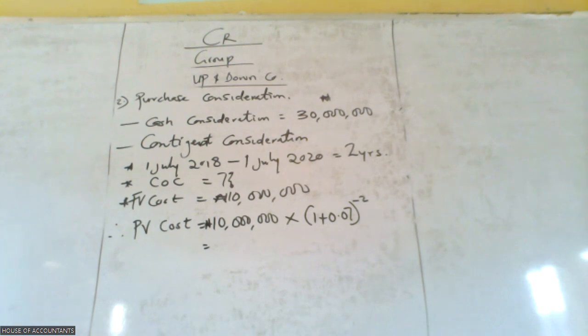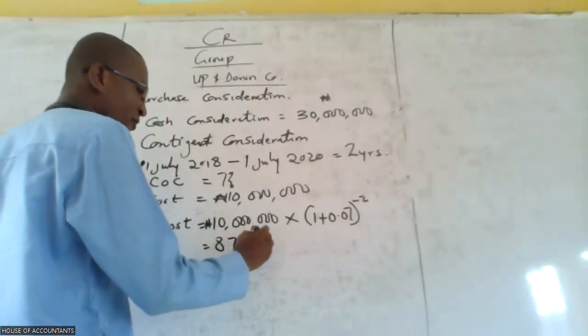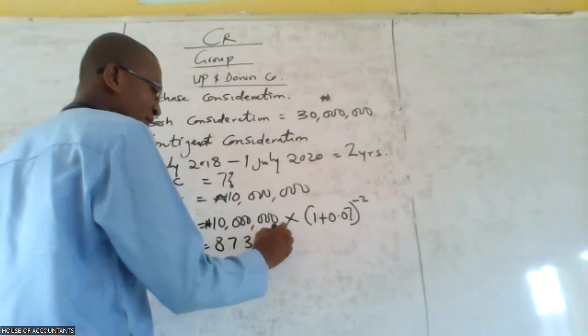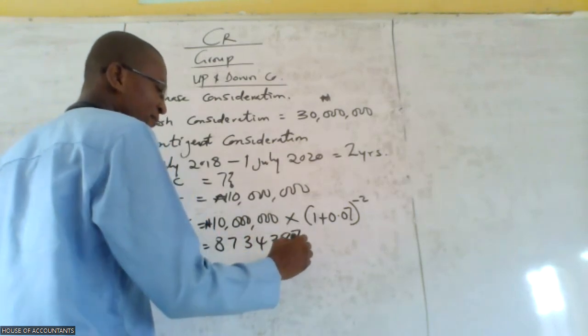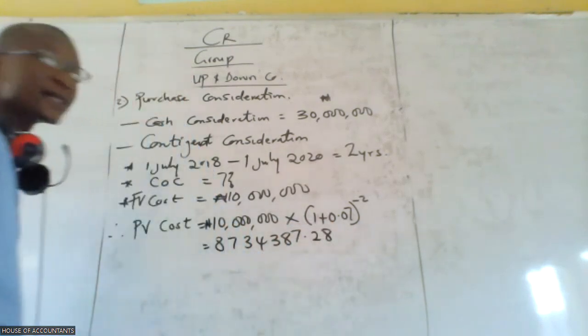3 million, are you sure? Say something. 8,734,000. 8,734,387. 1.28.